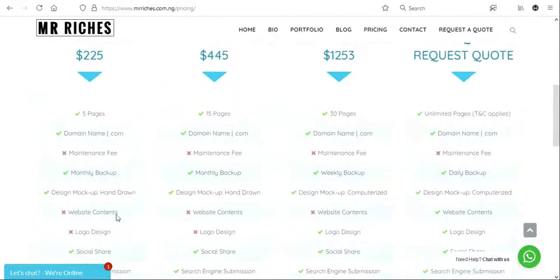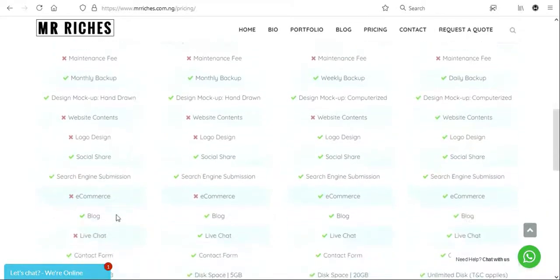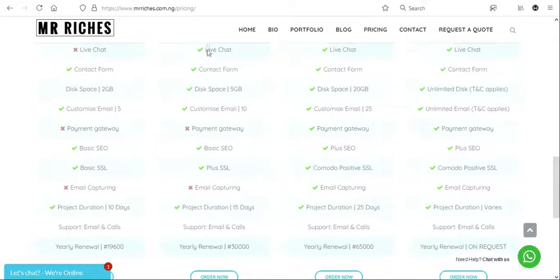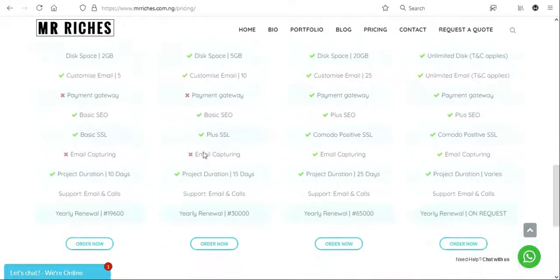The next plan, you can see the difference there is the pages are increased. No website content, no logo, no e-commerce. Okay, there's live chat, no payment gateway, there's no email. 15 days project duration, 30,000 naira yearly.